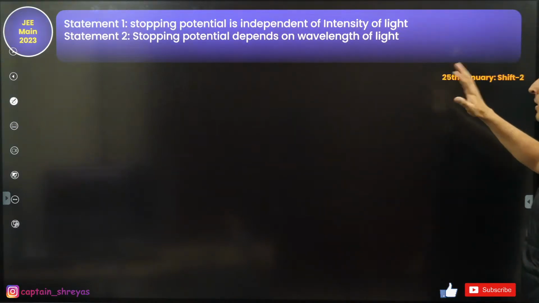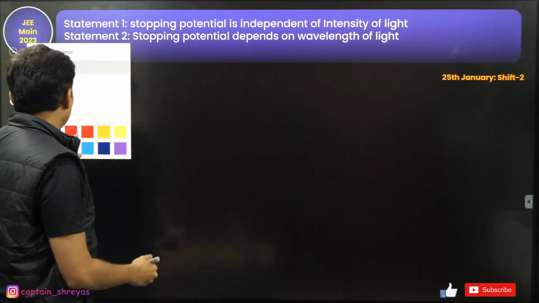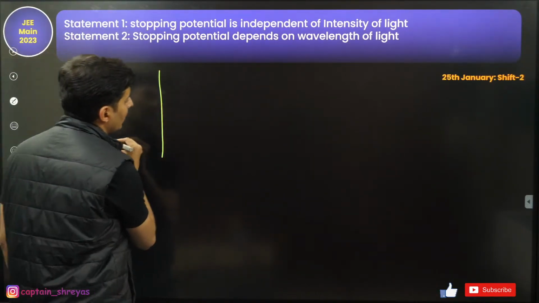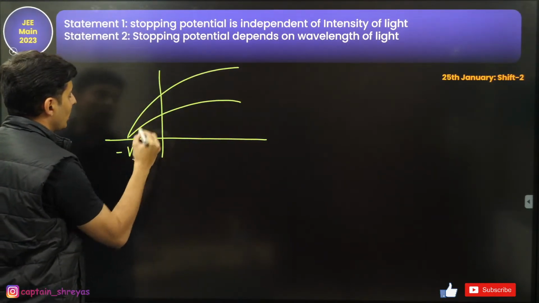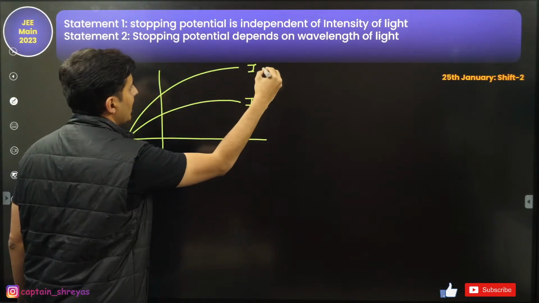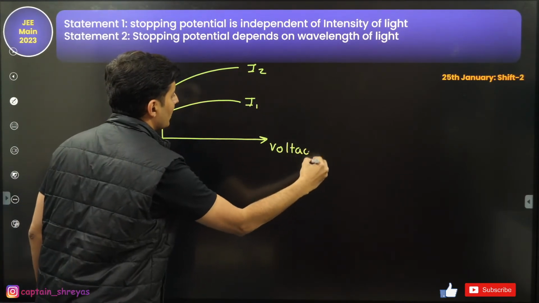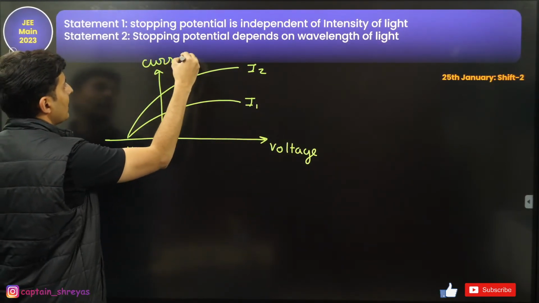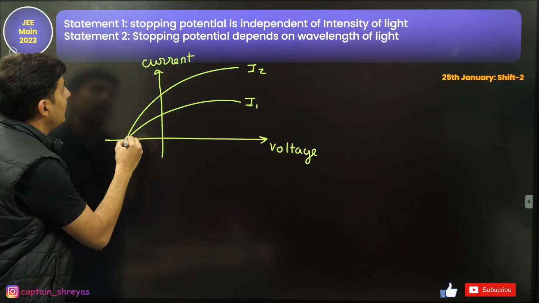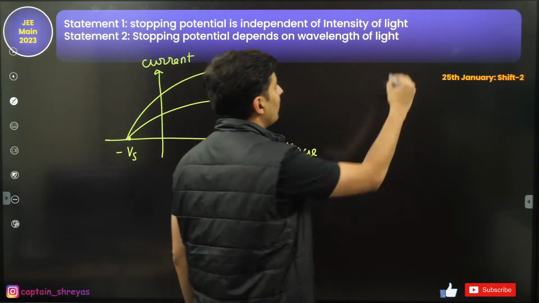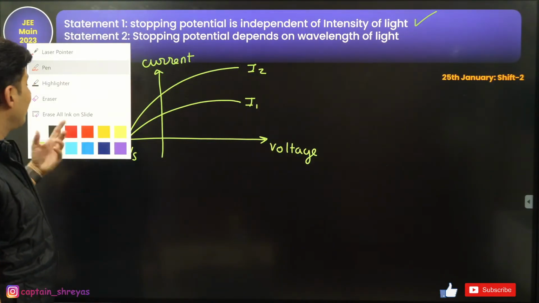Stopping potential is independent of intensity. Stopping potential depends on the wavelength. See, we all know, if you have drawn the graph of stopping potential for different intensities I1, I2, and basically this is nothing but your voltage versus your current in case of photoelectric effect. All the intensities combine together at the same point. So hence, stopping potential is independent of the intensity of the light. Definitely correct. Stopping potential depends on the wavelength of light.